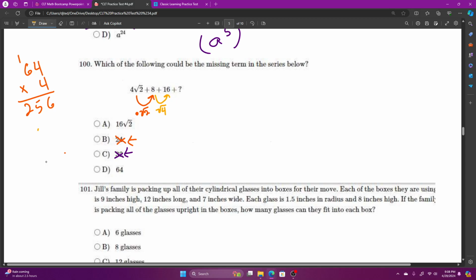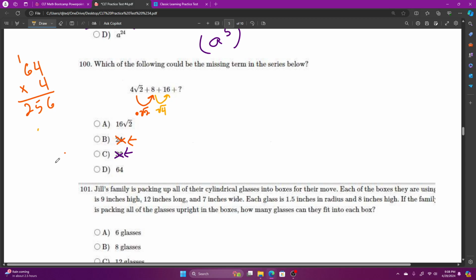You could say that next you have to multiply by the square root of 6, or the square root of 8: 2, 4, 6, 8. I'm just not sure. I'm leaning towards I don't think that it's this. It could be either of those. I'm not going to pick one. I'll let you decide for that one.